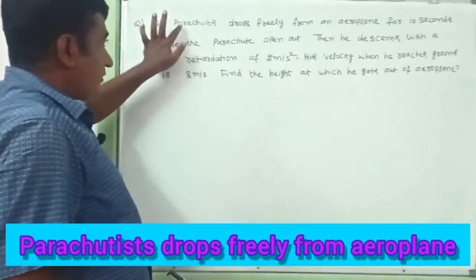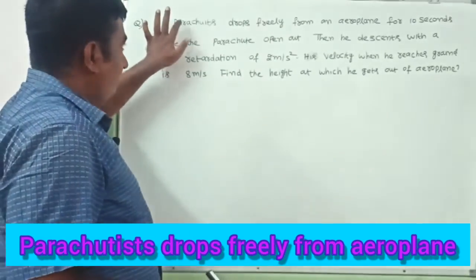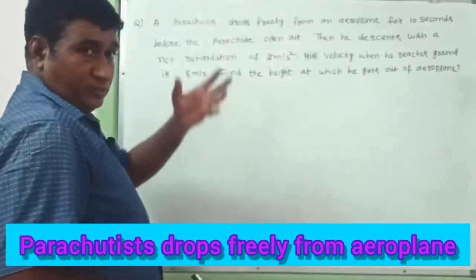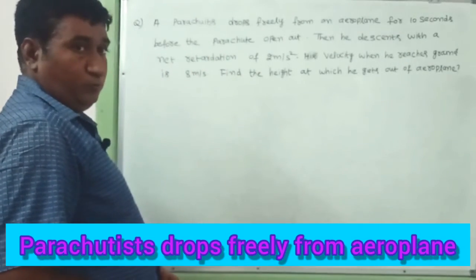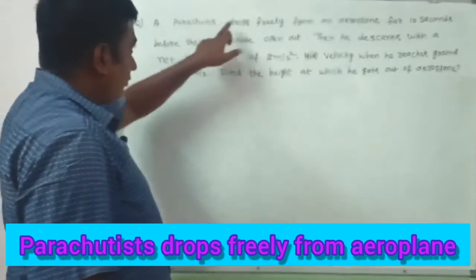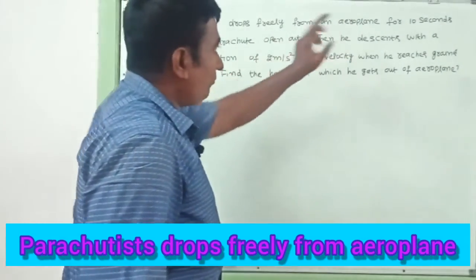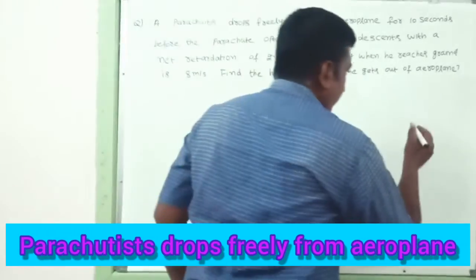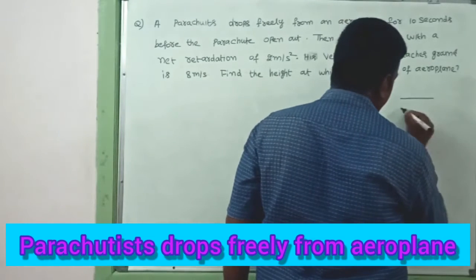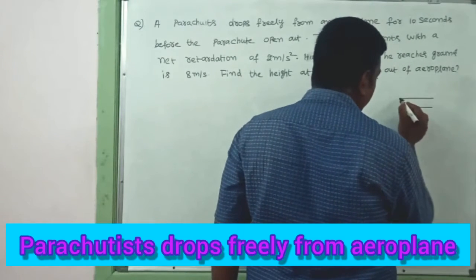So here first they have been given one aeroplane. From that aeroplane one person is falling down. The parachutist drops freely from the aeroplane for 10 seconds.